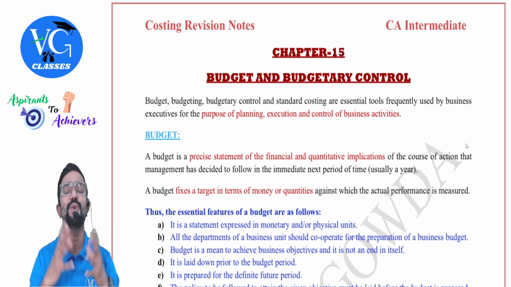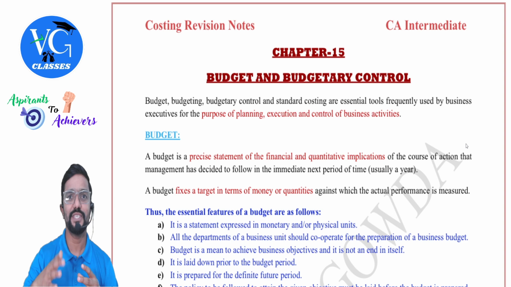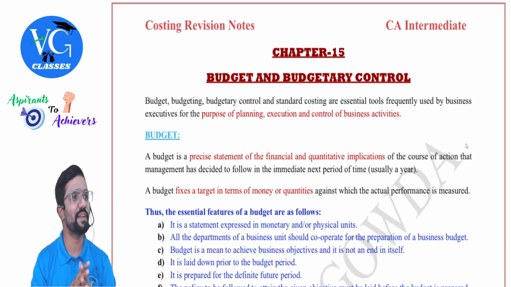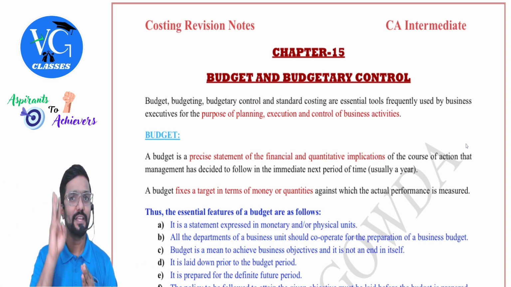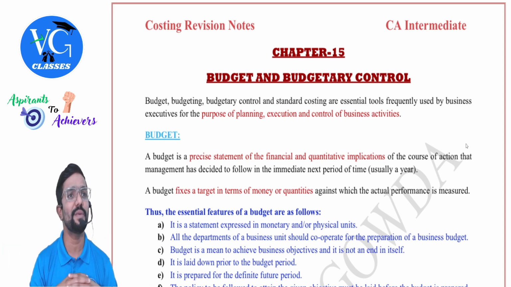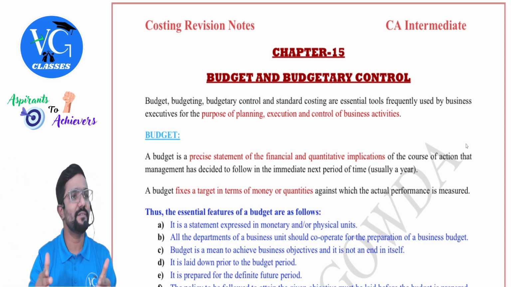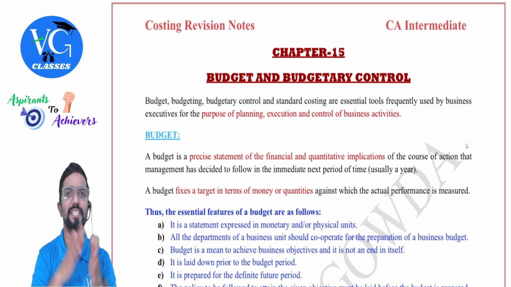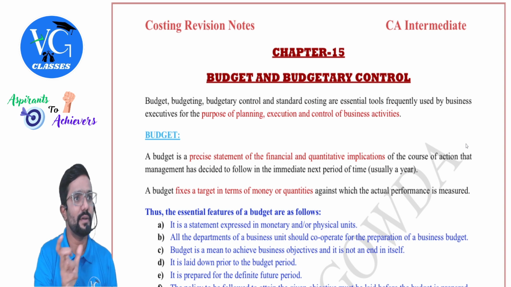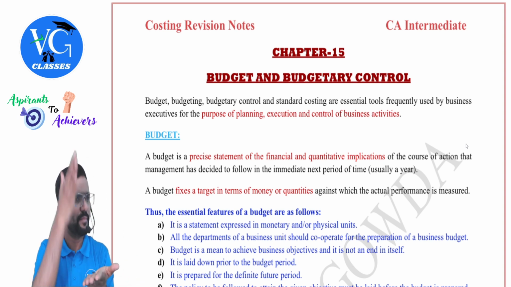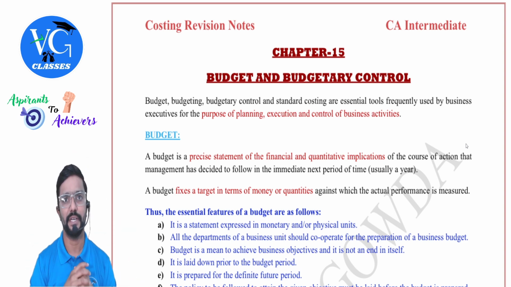Clear? So like how you guys also prepare a timetable, correct? Just before your exams, when you start your preparation, you will prepare a timetable either for 3 subjects or 6 subjects, depending upon how many papers or groups you are writing. Accordingly, you keep achieving your daily target. Same way, the organization also prepares a budget for a year and breaks it down into per day, per week, per month. So they keep on achieving it.